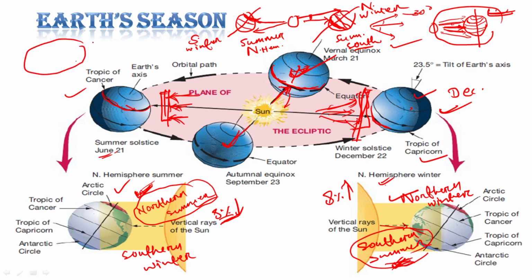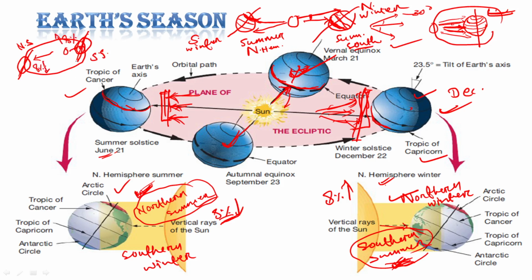This is the shape and this is our Earth. Its axial tilt is like this, the Sun is here, and here it is, our Earth with its axial tilt. So here it is northern summer, here it is southern summer. In southern summer we are getting 8% more radiation, okay, and here 8%